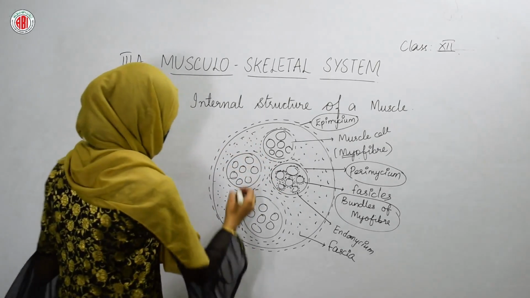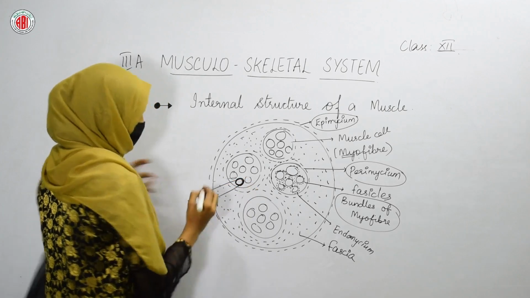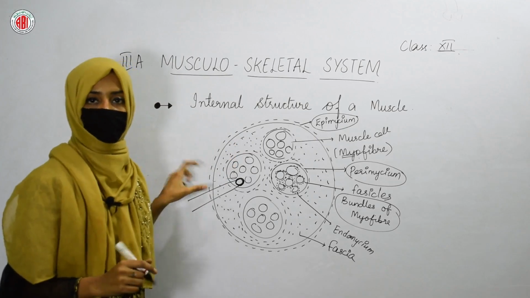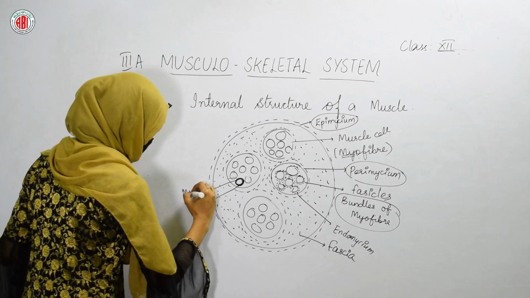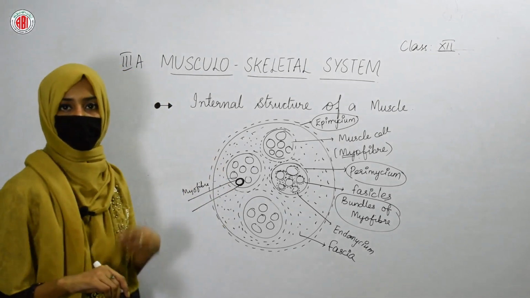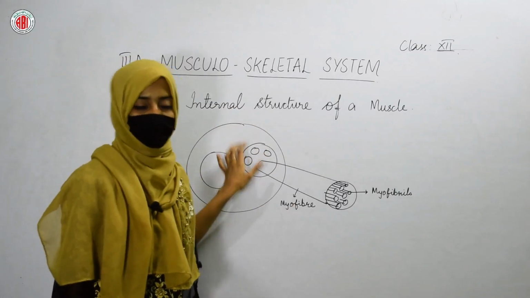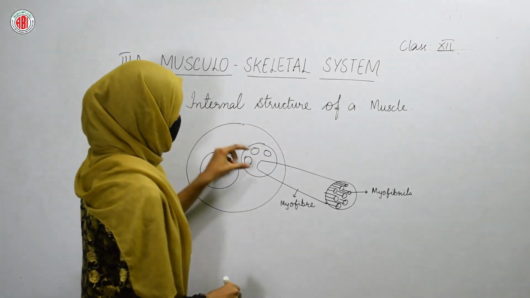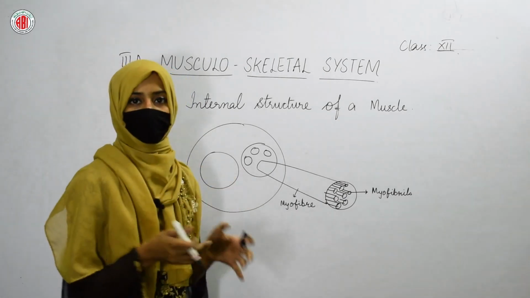Now we are going to take one of these myofibers. We'll take out one of these myofibers from this bundle, and we'll see what are the things that are found inside this myofiber. So this is a myofiber. If we take it out and see the structure, then you can see the different parts that we are going to discuss now. So here the muscle is present. Inside the muscle, cells are found. In the cells, a bundle-like arrangement you can see. In these bundles, if you take one of the myofibers out, then in that myofiber also you can see one more bundle.